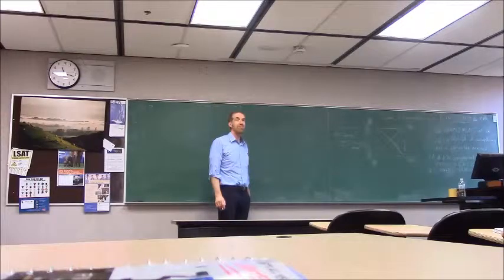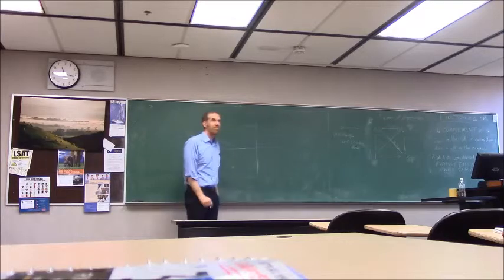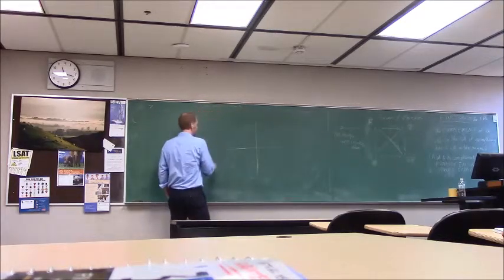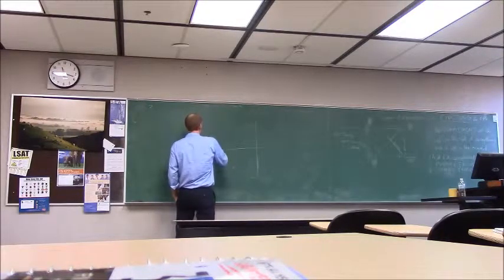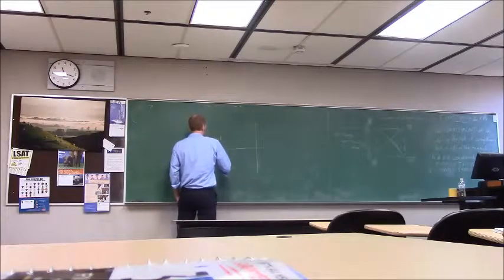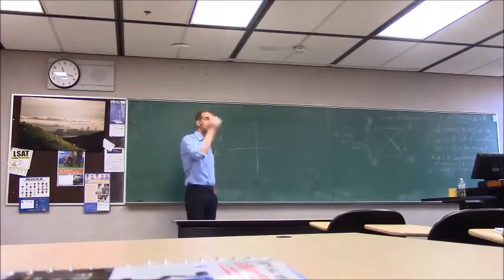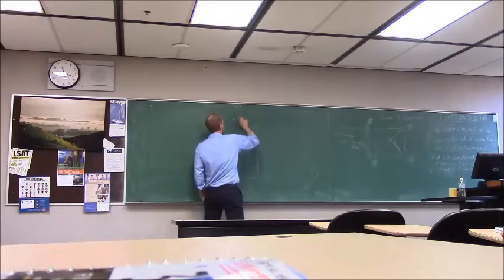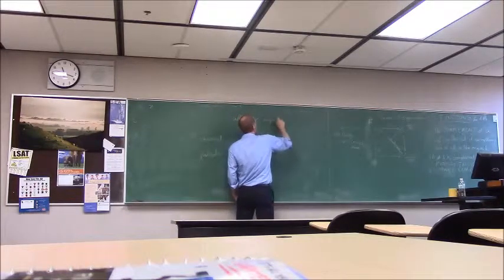Categorical propositions. All right. How many types of categorical propositions are there? Four. This is the quantity. What are the two categories of quantity? Universal and particular. This is what? Quality. And what are the two categories of quality? Affirmative and negative. That's right.